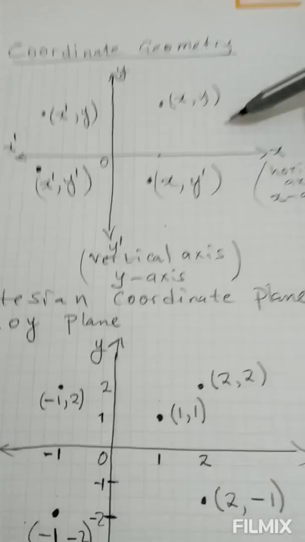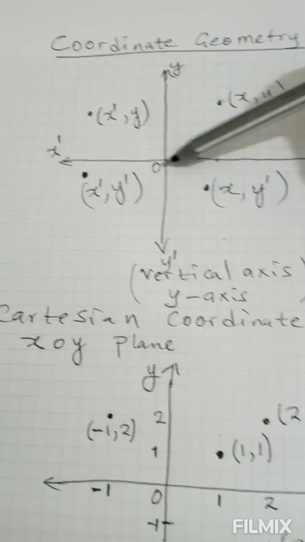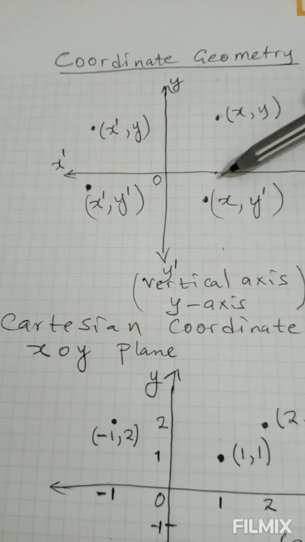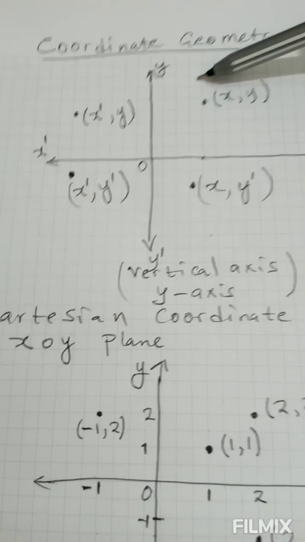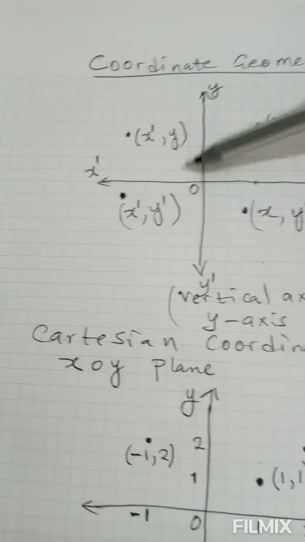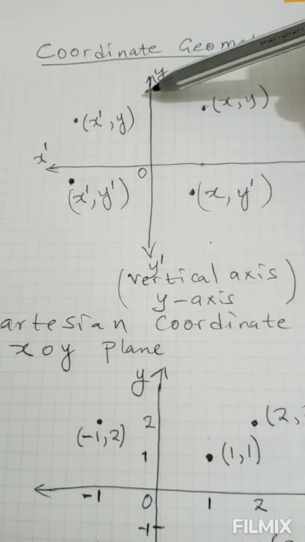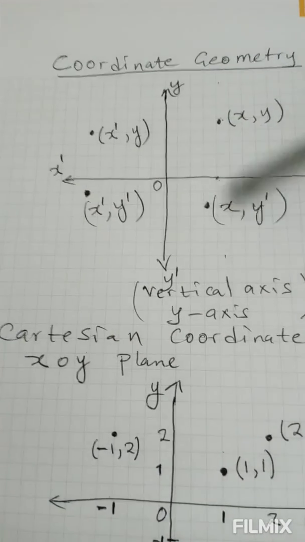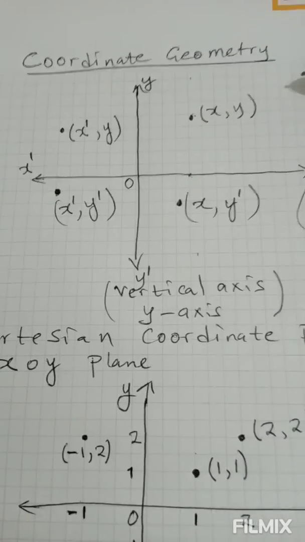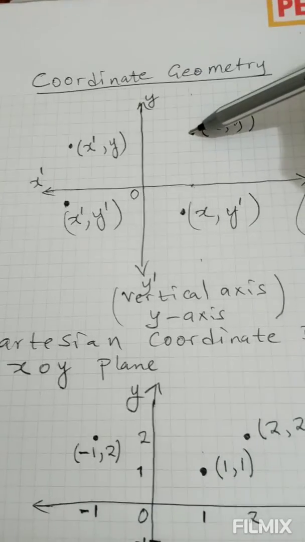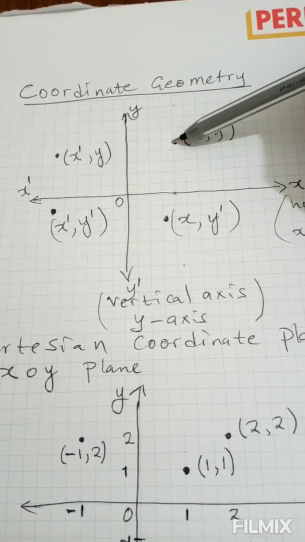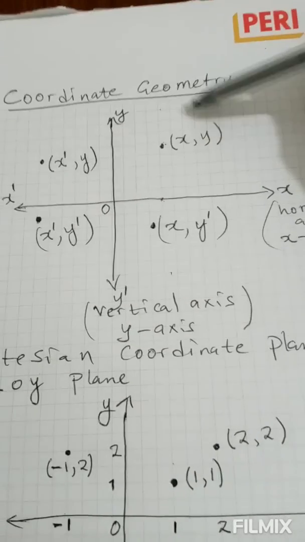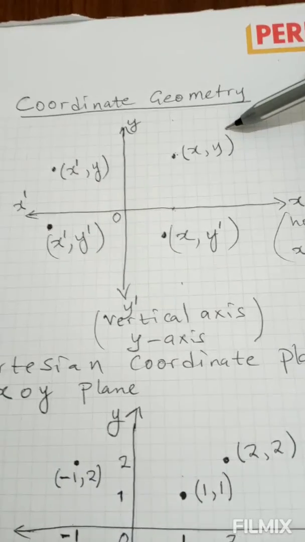For us to locate these coordinates, first of all, we have to count steps from the origin to x, and then we draw a straight vertical line. And then we count also from the origin to where y is, and then we draw a horizontal line. So where these two lines intersect, that's where the point is. So this point is at the intersection of this vertical line and the horizontal line, and this point is called (x, y).